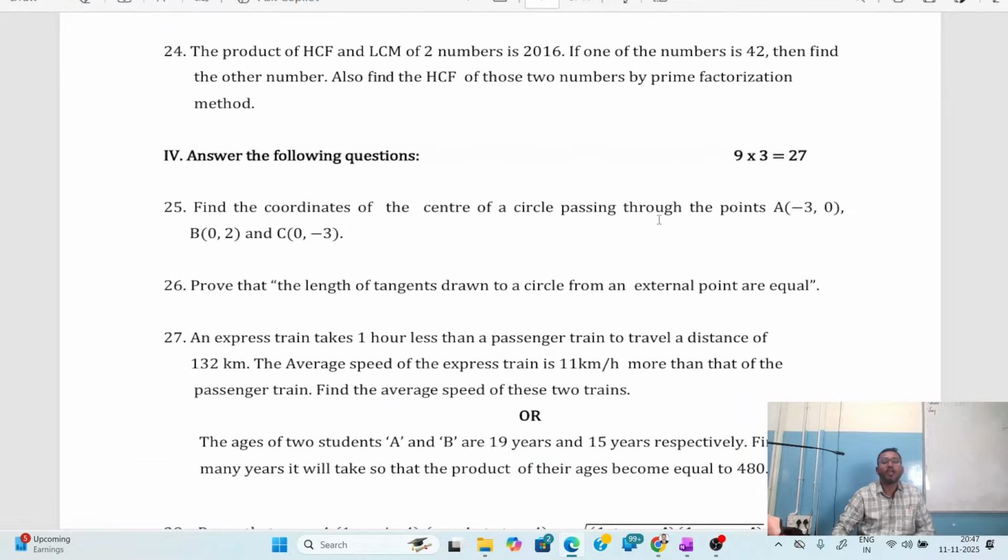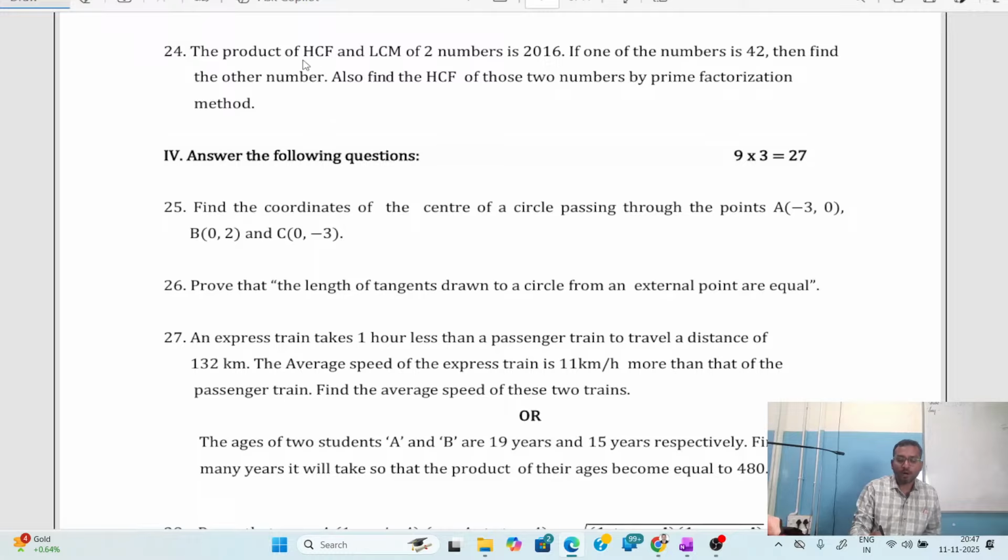As you can see here, the question is given as: the product of HCF and LCM of two numbers is 2016. If one of the numbers is 42, then find the other number. Also, find the HCF of those two numbers by prime factorization method. Please understand this question first.